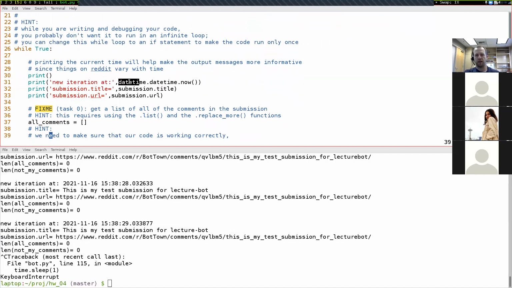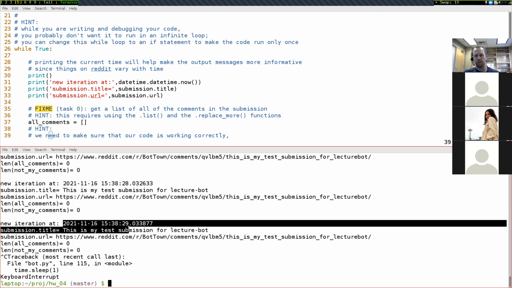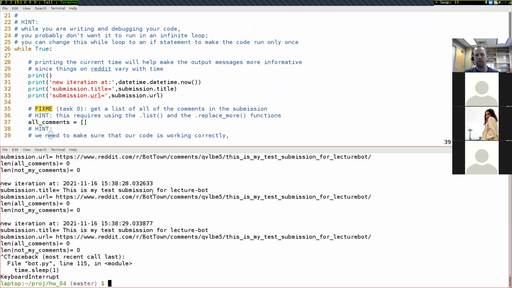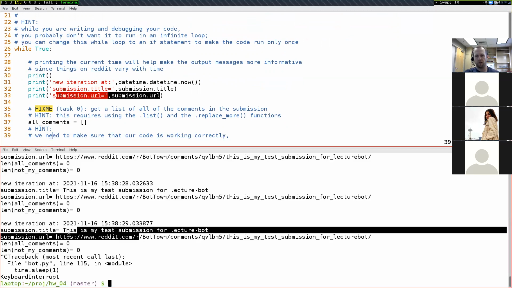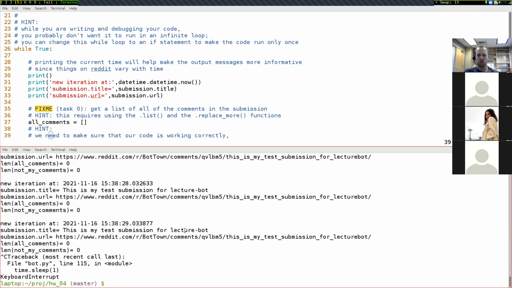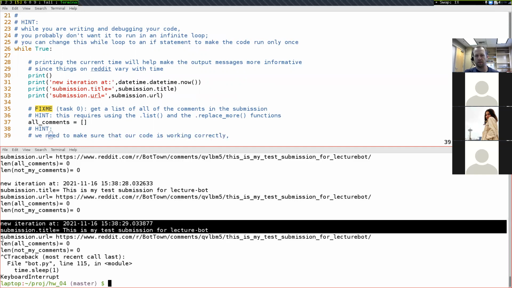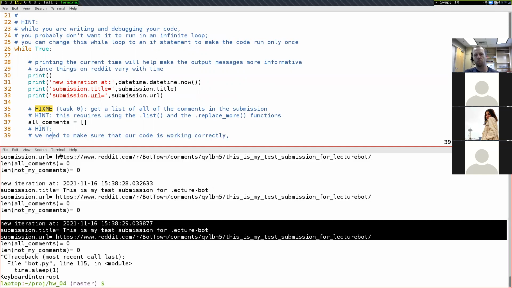This datetime.datetime.now function call just prints out the current time. So it corresponds to this line right here, new iteration at the current date and time. And then here's our submission.title and submission.url that we defined above. Those will also be potentially useful for us while we're debugging. So we're just printing this out as a log of what our program has done so far.